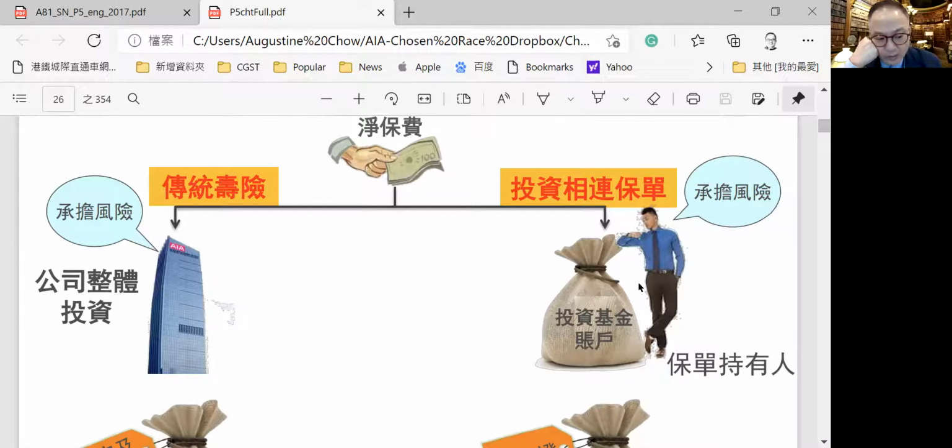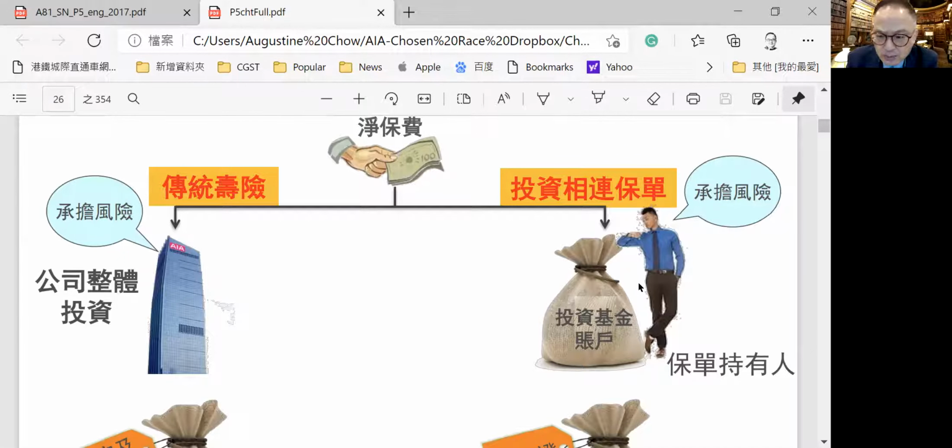But if they can make more than 3.5%, they build in a reserve in the bonus pool and they give you 3.5% over the years. So in some years, if they cannot meet the 3.5%, they will take money from the pool, and that is why you have a non-guaranteed reversionary bonus.